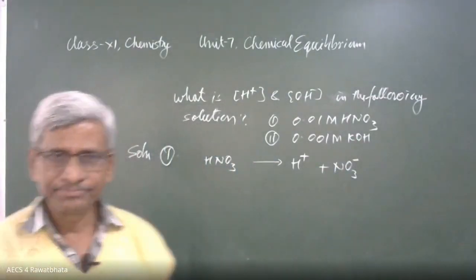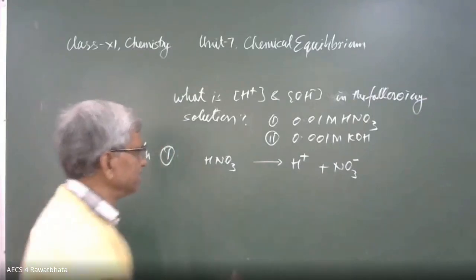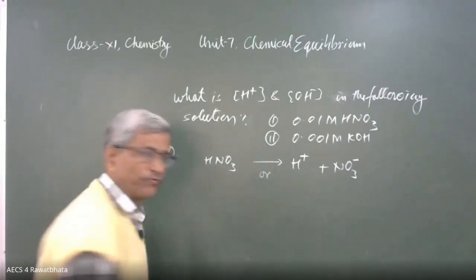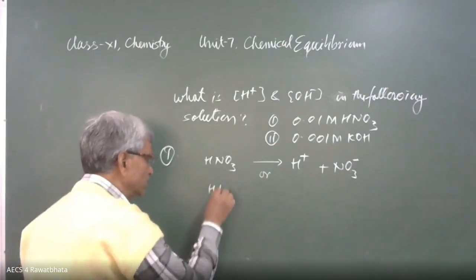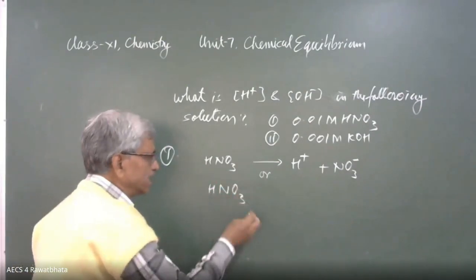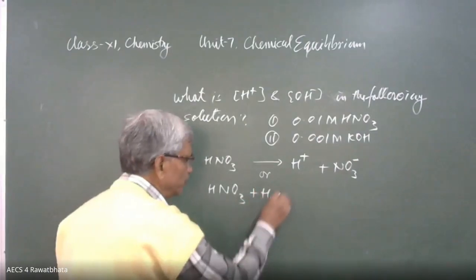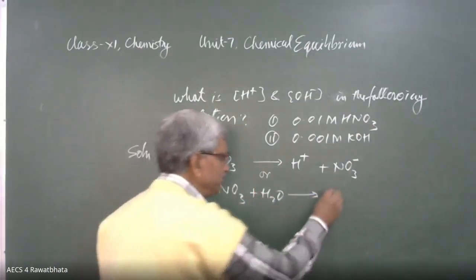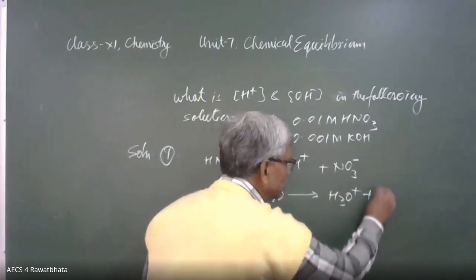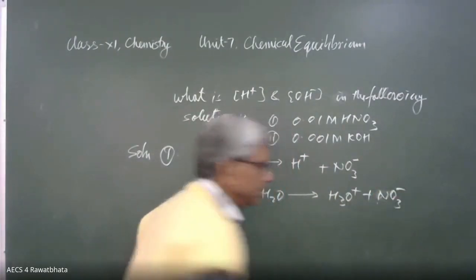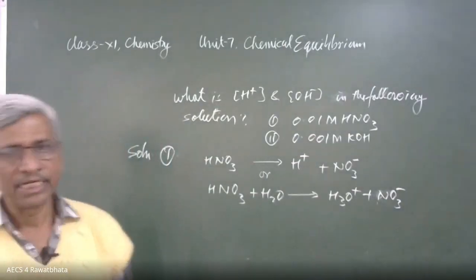Suppose somewhere you find the ionization written this way, you need not worry about that. That's why I'm writing this also: HNO3 plus H2O ionizes to give H3O positive plus NO3 minus. This is another way. Either way we can take.